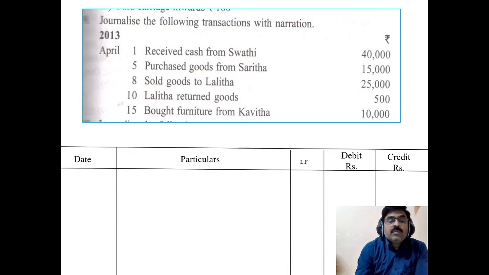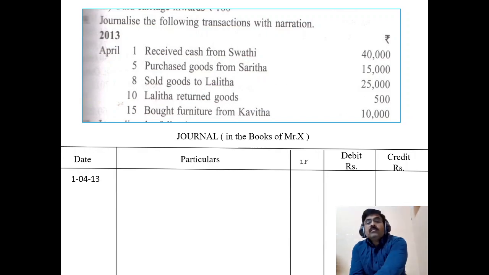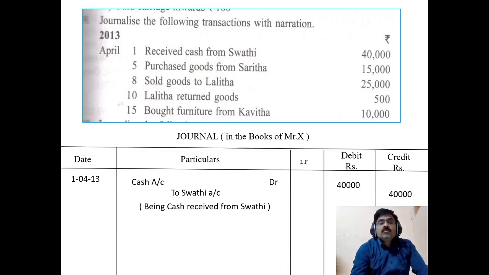Now one by one we try to journalize. First heading, journal. Okay. In the books of Mr. X. In the question, the owner's name is not given, so we are using it as X. Date 1st April. First received cash from Swati. So cash account debtor to Swati account. Okay, cash account debtor to Swati account. Then small narration, being cash received from Swati.